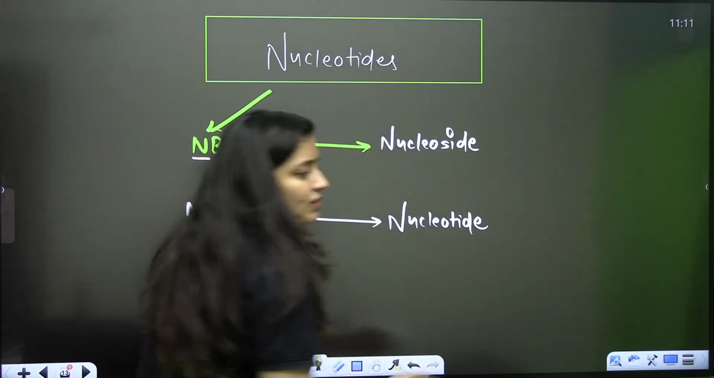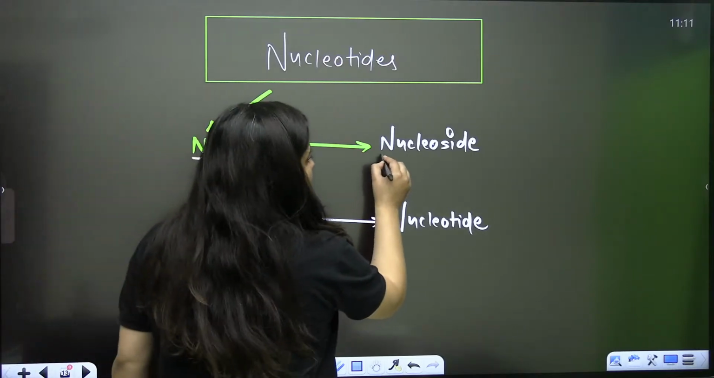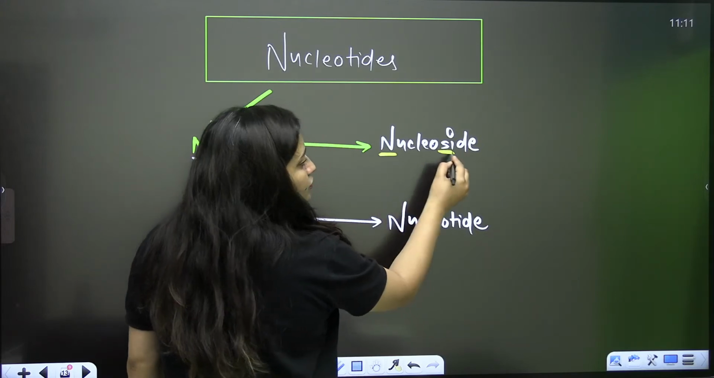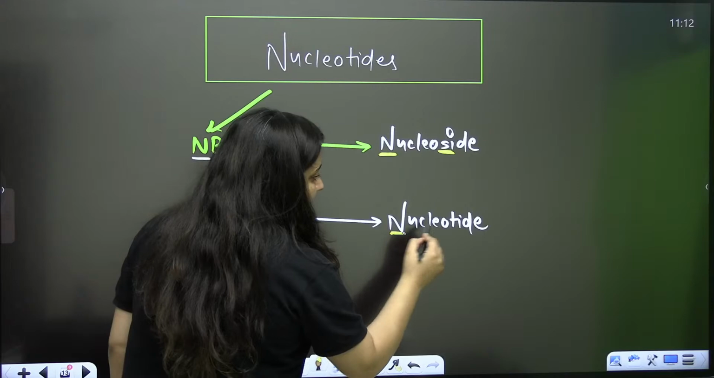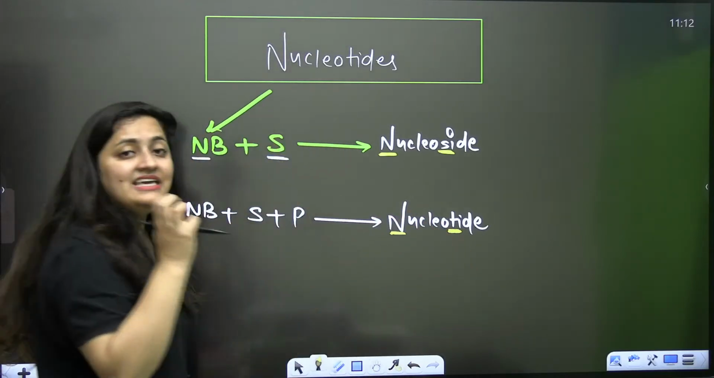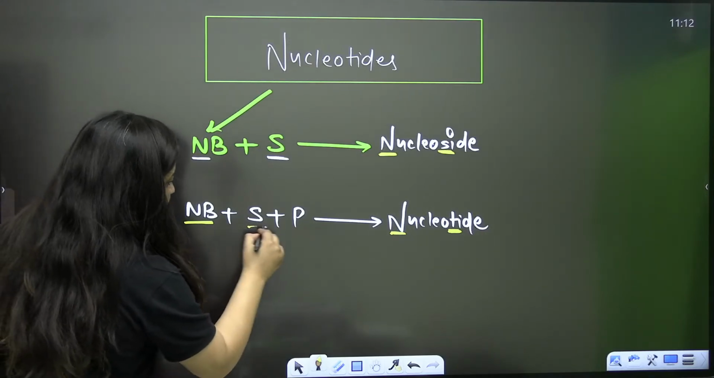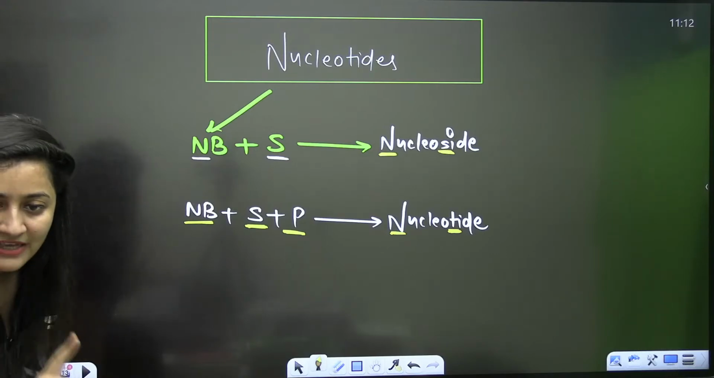In the paper, they used to ask you, what is the difference between the nucleoside and the nucleotide? You know my trick, right? N stands for nitrogenous base, S stands for sugar. So when nitrogenous base and sugar join, they form a nucleoside. And it is N and T. T means three things are there: nitrogenous base plus sugar plus phosphate.